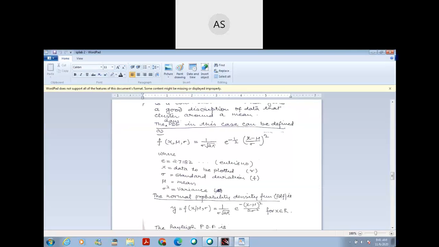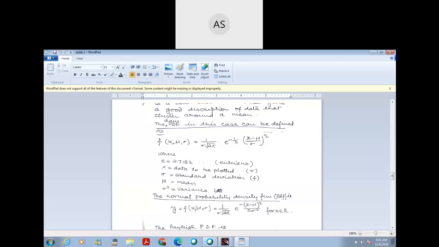Then for the normal distribution, the normal probability density function formula is given by 1 by sigma under root 2 pi exponential minus x minus mu whole square. The value of mu is 0 because the value of mean is taken 0. And the value of standard deviation and variance is taken 1.